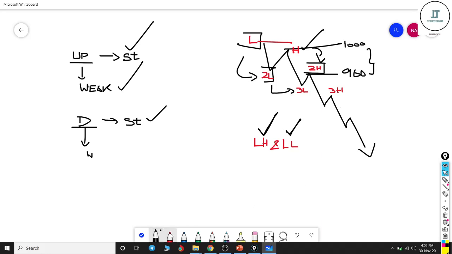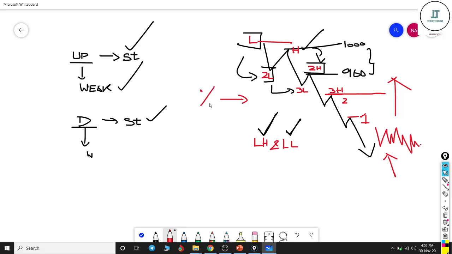When can it be stopped? Either it will first make a balanced auction, and when two continuous lower highs get broken out, that means this is the first lower high, the second lower high, I'm speaking from the downside, when it breaks, then this strong down move has somehow been stopped, and from the lower levels buyers are trying to come in.